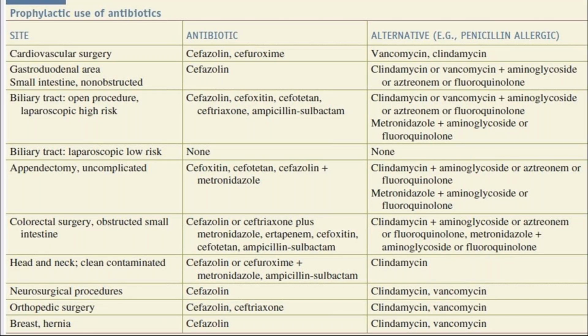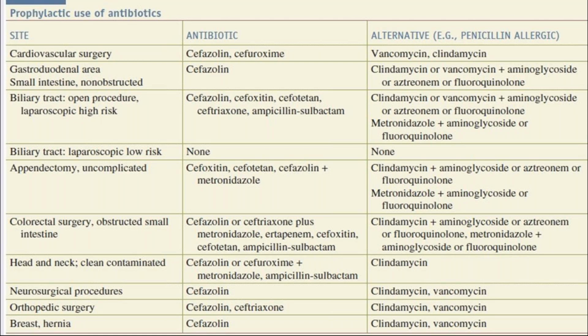Here is a table of the prophylactic antibiotics commonly used in various surgical procedures. In cardiovascular surgeries, cefazolin and cephalosporins like ceftriaxone are used. If the patient is allergic to penicillin, then we go for vancomycin and clindamycin. For gastroduodenal, that is upper GI, and small intestine non-obstructed cases, cefazolin.